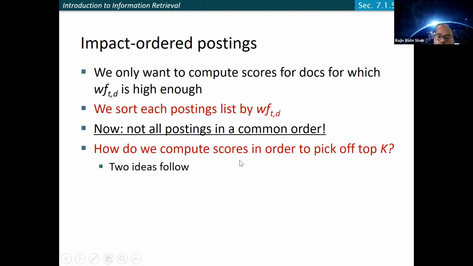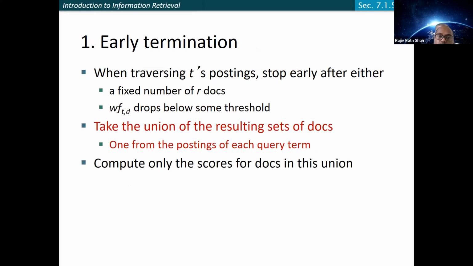So how do we compute the scores in order to pick up the top K? There are two possibilities. First is early termination. You keep going into the list until you find the fixed number of R documents that you're looking for, or the quality, or you can say the weight of the document, drops below some threshold. So one possibility is early termination based on the two criteria that you have. Once you terminate, just get all the documents that you found so far, compute the score of this union of documents that you get from the two lists, and simply return it.